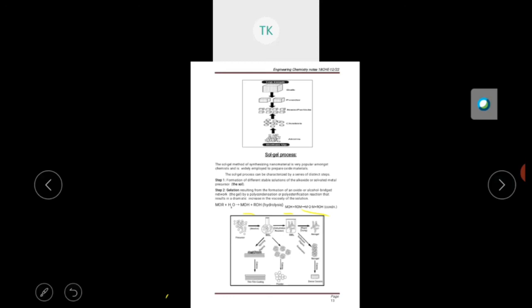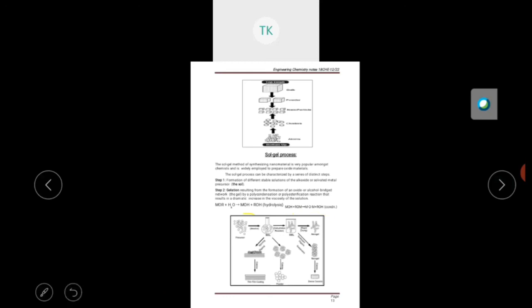Okay, so whatever material you get after aging of the gel, and whatever solvent is there, you will remove by evaporating, then finally you give it heat treatment, and then your nanoparticle is ready. It is a very easy process, and many times they have asked it in the exam.